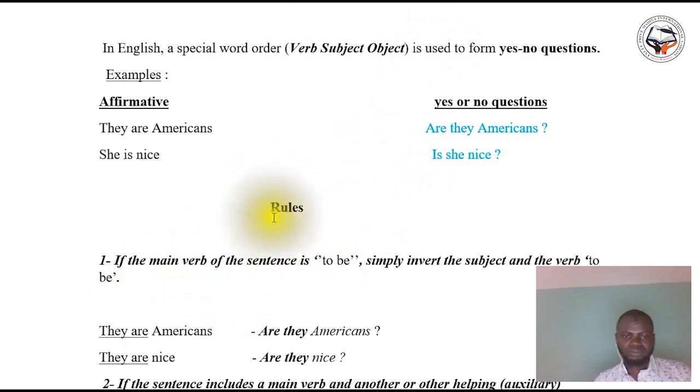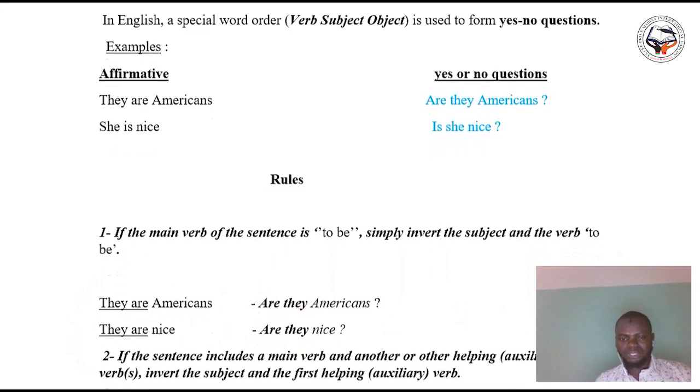Now the rules. We are going to see rule 1. If the main verb of the sentence is to be, that is the auxiliary to be, you simply invert the subject and the verb to be. I repeat, if the main verb of the sentence is to be, you simply invert the subject and the verb to be. Example, let's come back to this example.